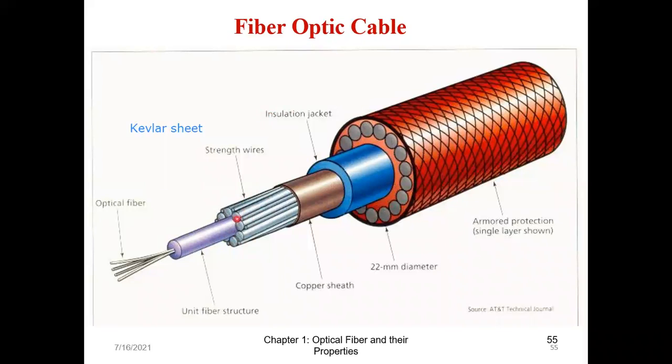So these are the Kevlar sheets which I am putting. Then this is again some copper sheet, insulation jacket, and then this is the armored protection. You can see so many layers of protection. There are still more layers, and here we have the rip rods. Here also there are small rods. But remember, all these rods are selected in such a way that the weight is less. So there is no chance that the fiber present over here will be damaged.